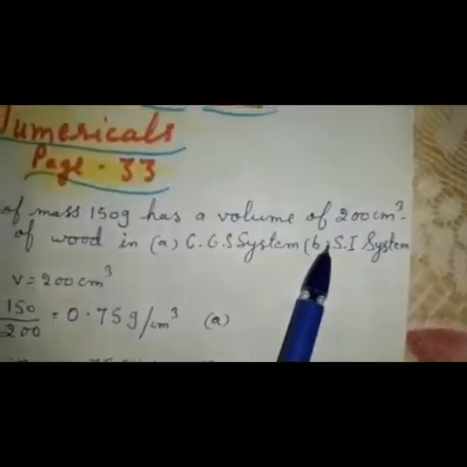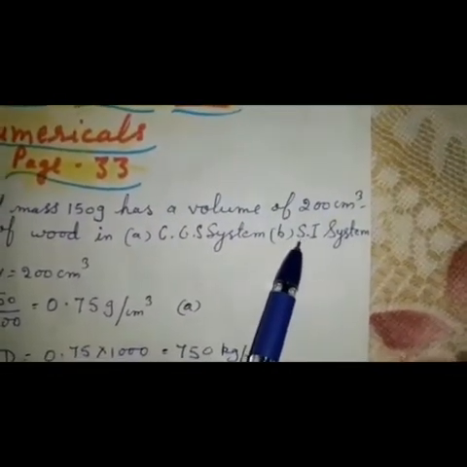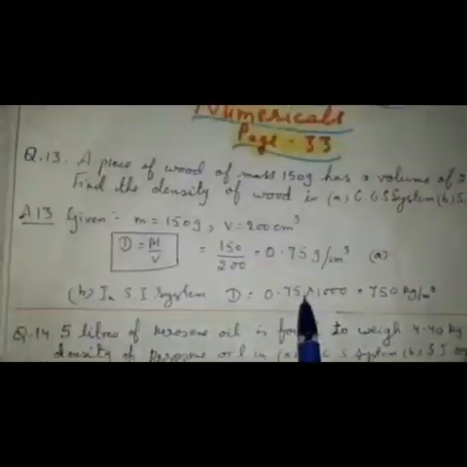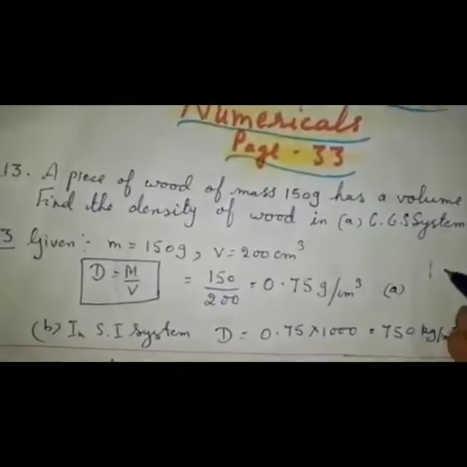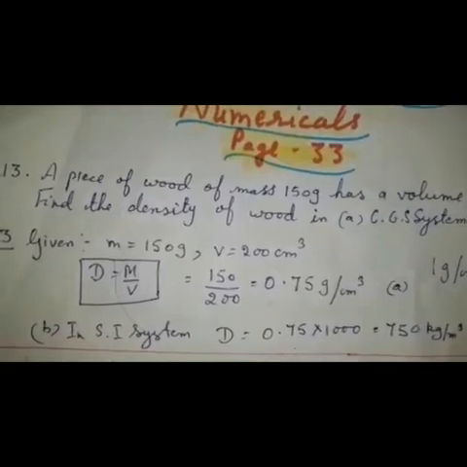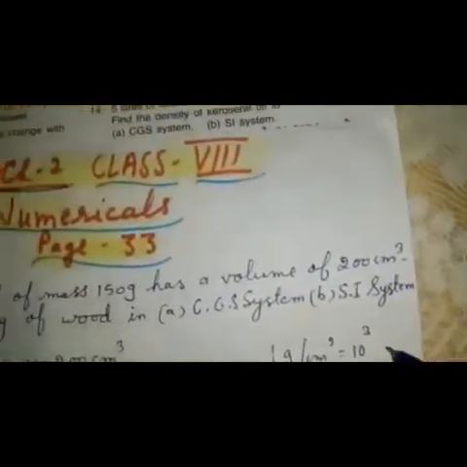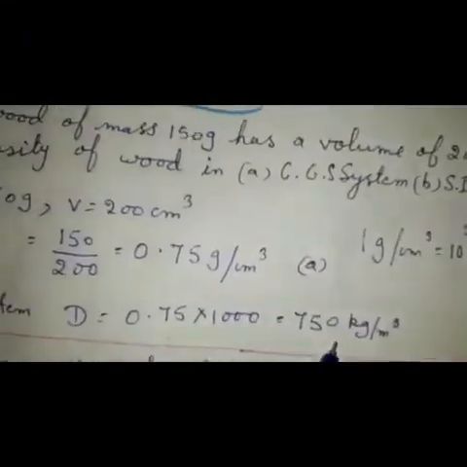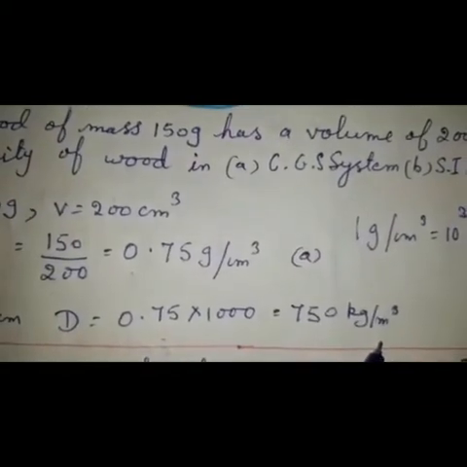Now the second part, you have to give the answer in SI system. Now children, in my previous video I have given this relation: 1 gram per centimeter cube is equal to 10 to the power 3 kg per meter cube. So you have to multiply by 1000. So it will come 750 kg per meter cube.